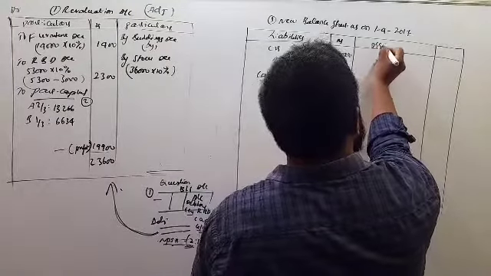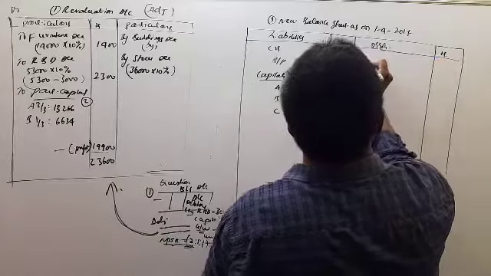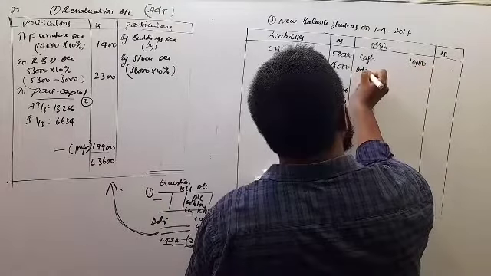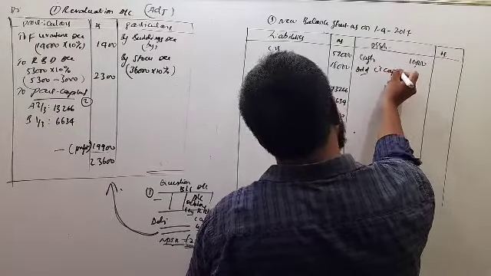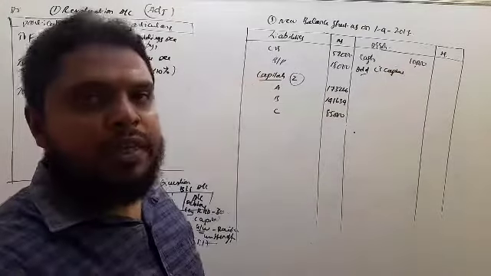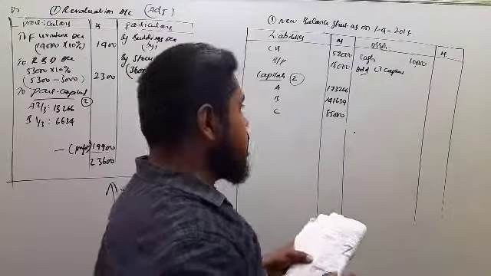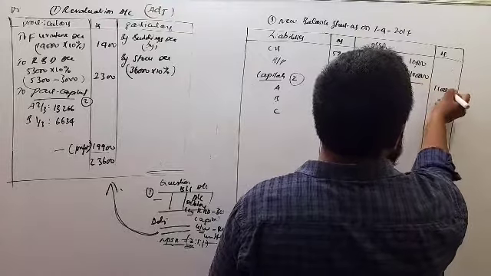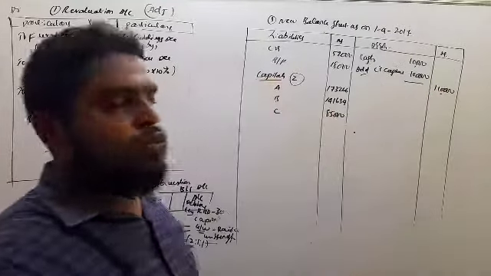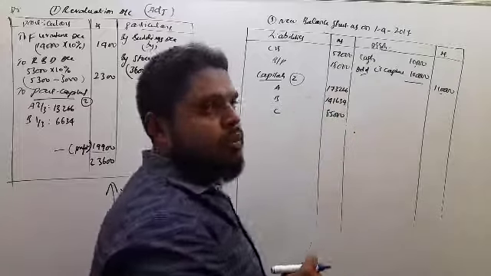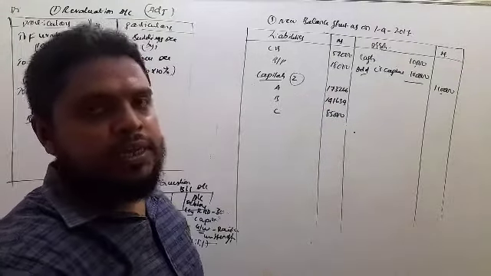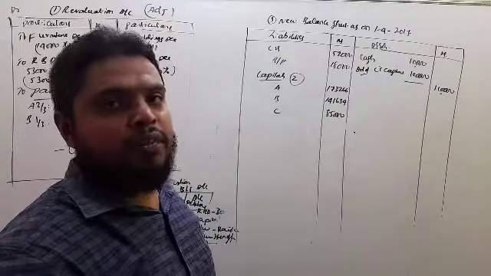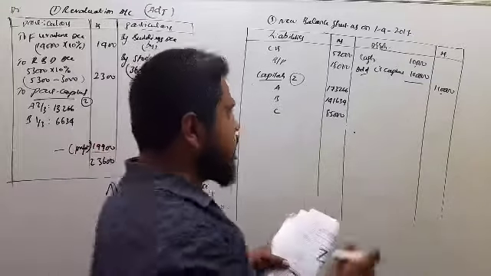Cash, write it in the inner column. So 10,000. And C's capital, he has brought the capital in the form of cash. C has brought 1 lakh. So 1 lakh 10,000. So in case 1, case 2, goodwill amount will show under cash plus capital. But in case 3 and case 4, goodwill amount we should not show here, because goodwill is not brought in the form of cash.